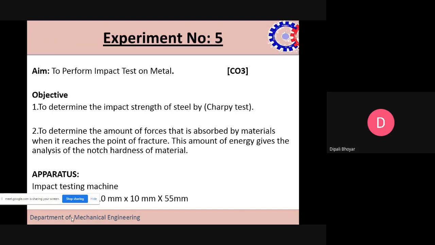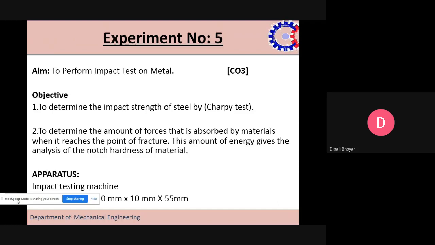The next objective of this experiment is to determine the amount of energy absorbed by the material when it reaches the point of fracture, and this amount of energy gives the analysis of the notch toughness of the material. A notch is nothing but a V-shaped cross section which has a depth of 2 mm, and the angle is a standard 45 degrees in the Charpy test, and 45 degrees in the Izod test.